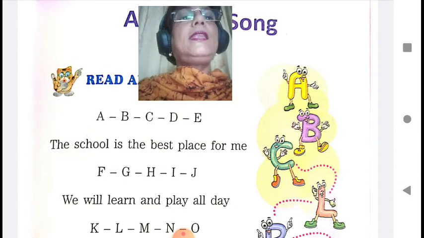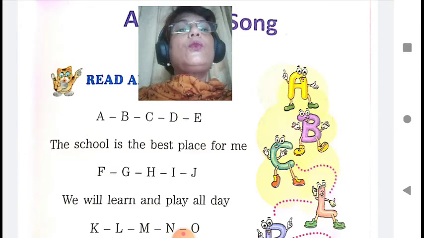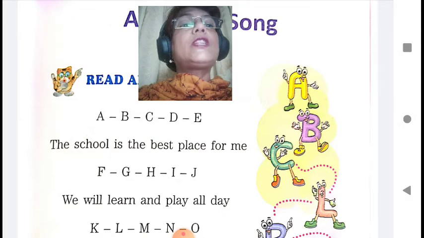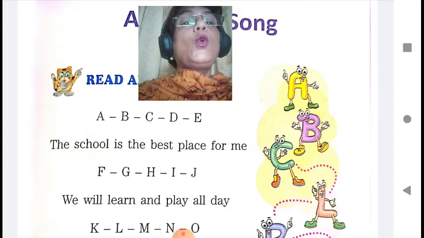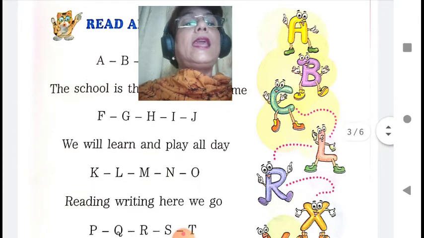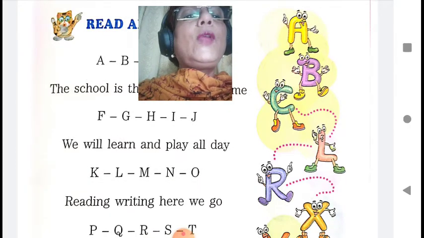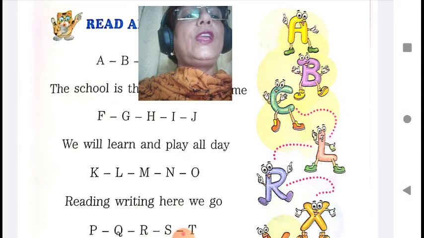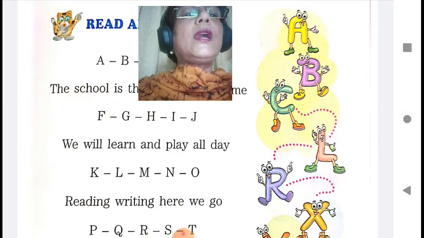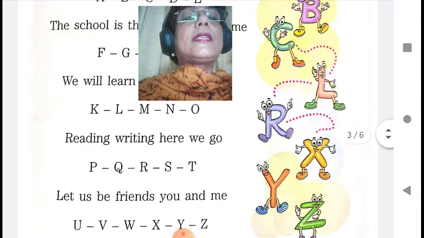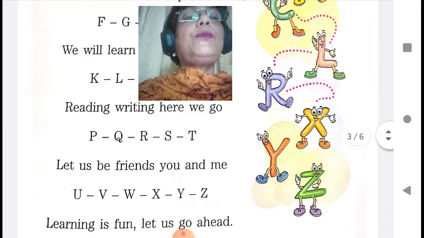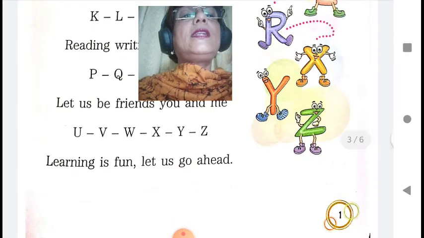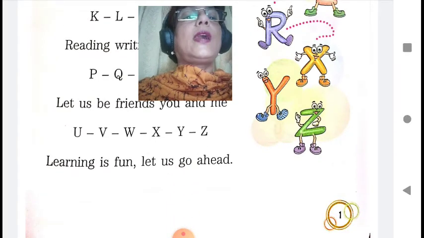A, B, C, D, E. This school is the best place for me. F, G, H, I, J. We will learn and play all day. K, L, M, N, O. Reading, writing, here we go. P, Q, R, S, T. Let us be friends, you and me. U, V, W, X, Y, Z. Learning is fun, let us go ahead.